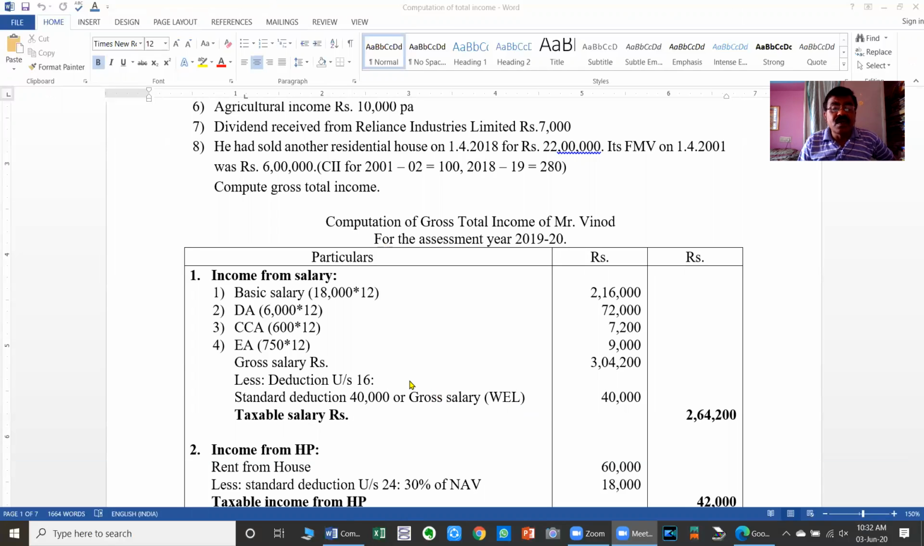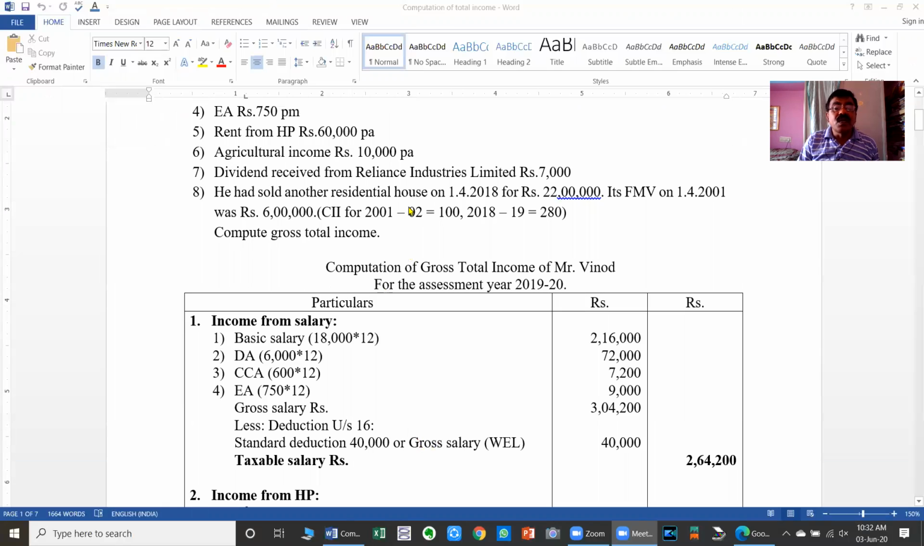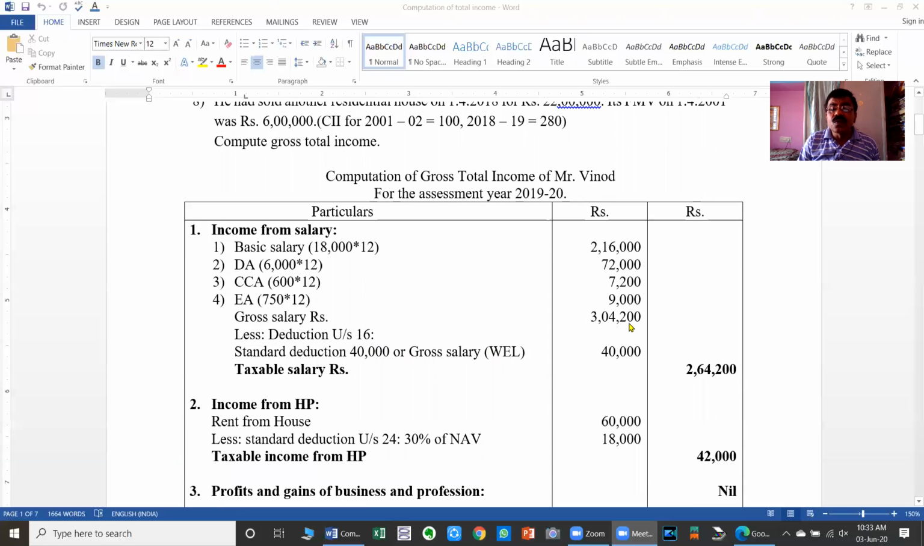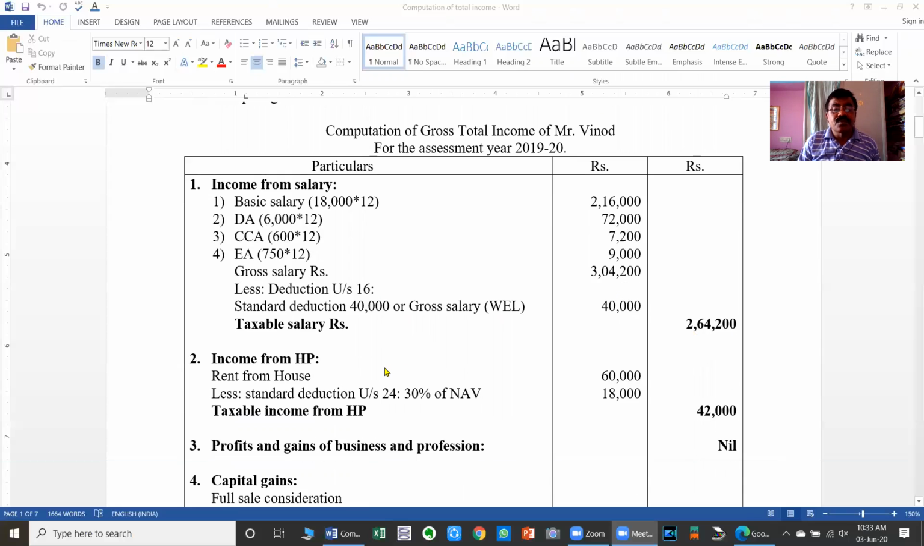The third deduction under section 16 is the professional or employment tax. Here there is no information regarding the payment of professional tax by the assessee, hence that is also not available as a deduction. So the gross salary is 3,04,200 and the deduction available under section 16 in total is 40,000. Therefore 3,04,200 minus 40,000 is equal to 2,64,200, which is the taxable salary.